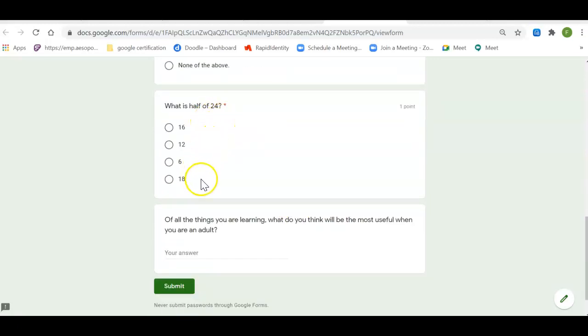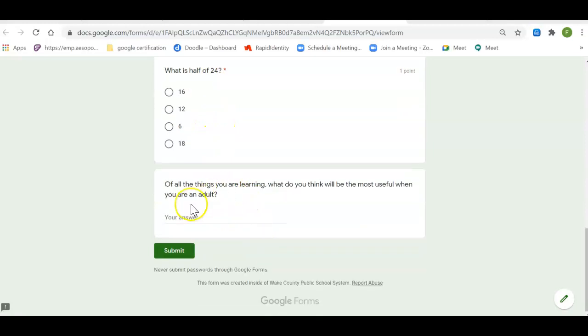What is half of 24? Choose the correct answer here. And lastly, of all the things you are learning, what do you think will be the most useful when you are an adult? It could be for any of your school subjects, including your specials. Just type your short answer in here. It doesn't have to be very long, it could be one sentence. And then when you finish, go on and hit submit.